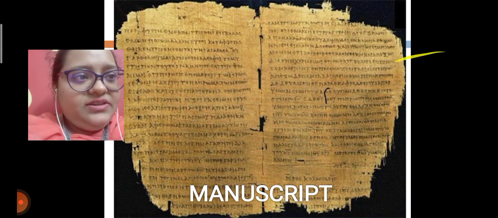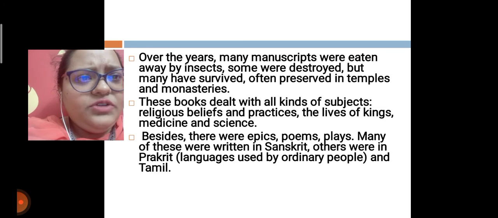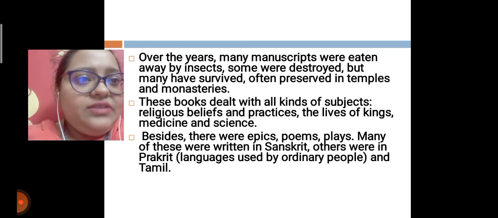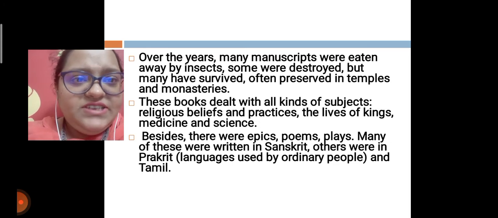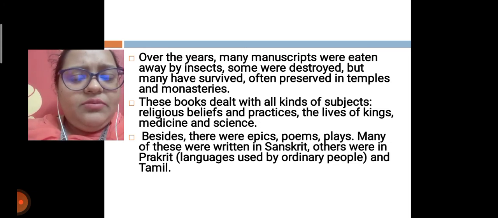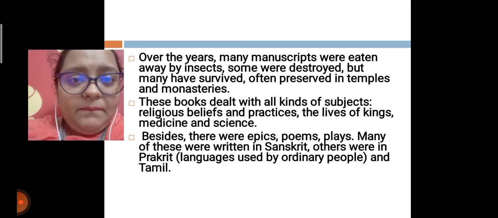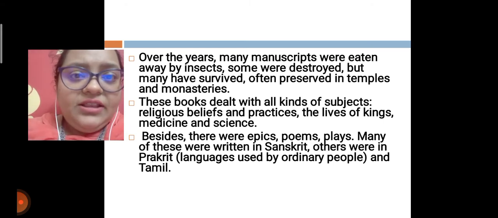Over the years many manuscripts were eaten away by insects. Some were destroyed, and some have survived, often preserved in temples and monasteries. Most manuscripts were destroyed because they were written on organic material like leaves and the bark of a tree.